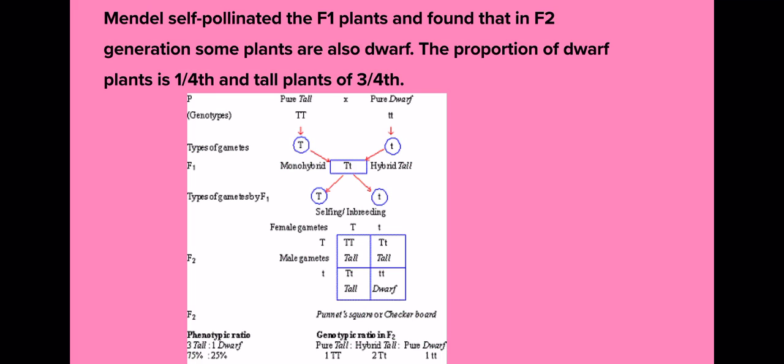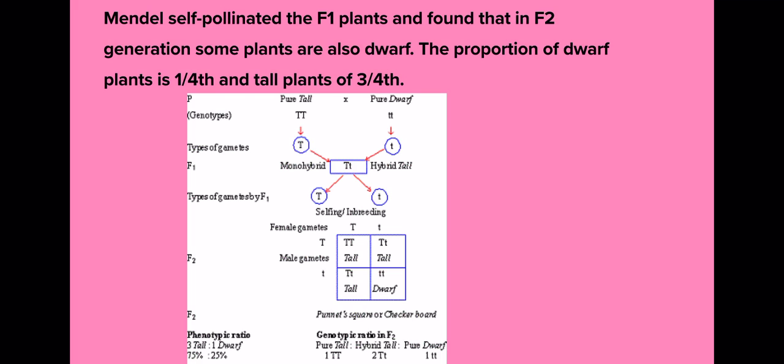Okay children, after this Mendel gave the first law, that is the law of dominance. What was that law? This law states that if two alternative forms of a trait or character are present in an organism, then only one factor expresses itself. Children, at that time the term gene was not coined, so instead of gene, Mendel used the term factor.